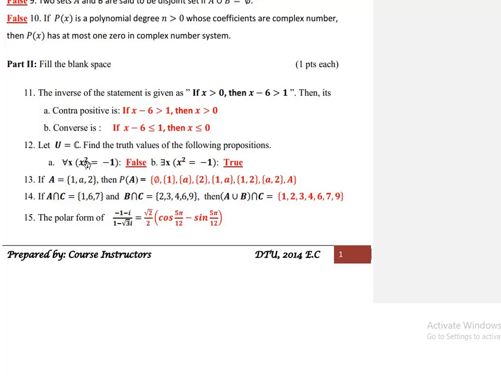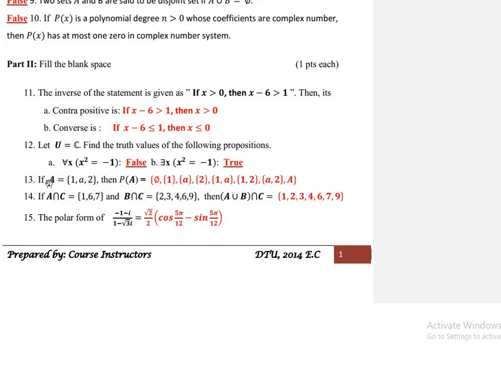ስለዚህ ከአንድ ካፈረሰ then for every x, p of x የሚለው false ነው. Then for every x, x squared is equal to -1 false ይሆናል. b) There exists x such that x squared is equal to -1. ቢያንስ አንድ x ከኮምፕሌክስ ነምበር ወስደን ስኩዌር ስናደርገው -1 የሚሰጠን አለን እንላለን which is true. ለምን ለምሳሌ i ብንወስድ i የኮምፕሌክስ አባል ስለሆነች i squared -1 ነው. Therefore this is true.